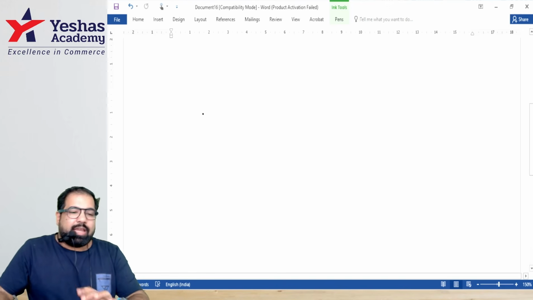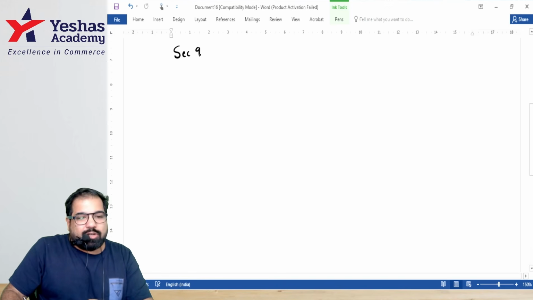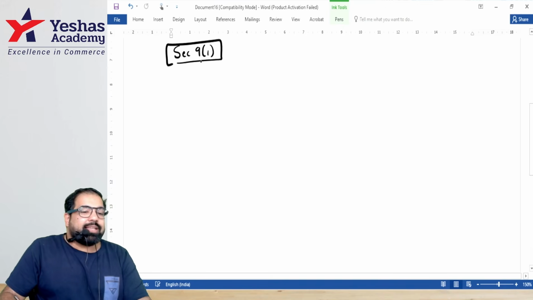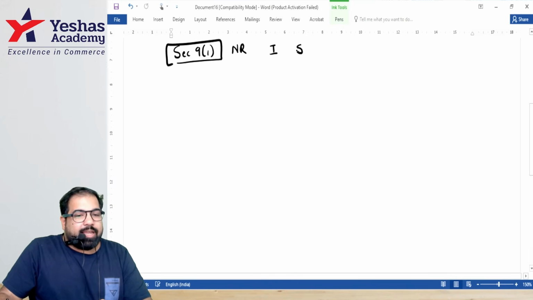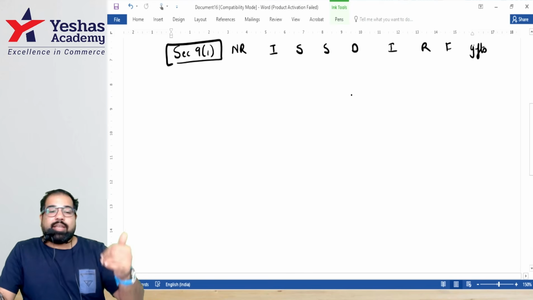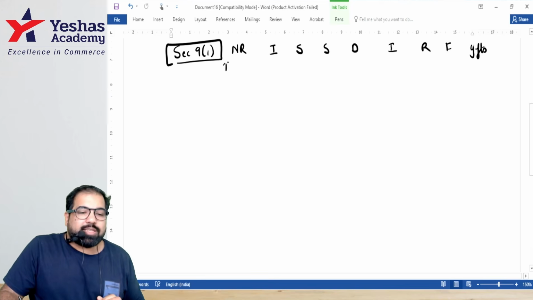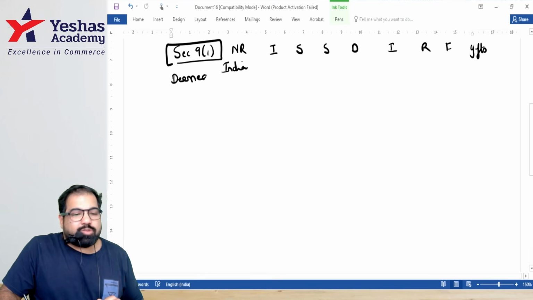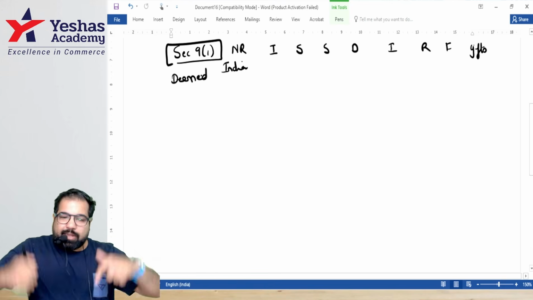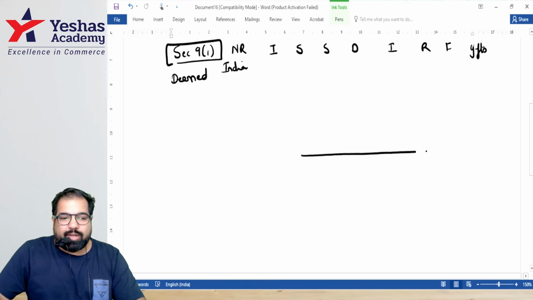This is section 5. And then, guys, there is a section called section 9(1), where there is a non-resident. Who is this guy? And he's earning 8 incomes: I, S, S, D, I, R, F, gifts. Guys, why is a non-resident earning income which we are interested in? Because there is some connection with India, and these incomes are called deemed incomes, or deemed to accrue or arise in India. What are these 9 incomes, guys, or 8 incomes?